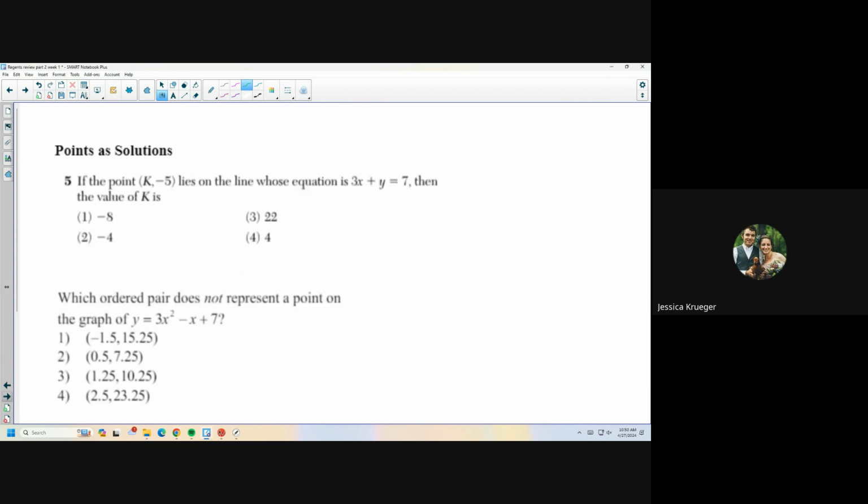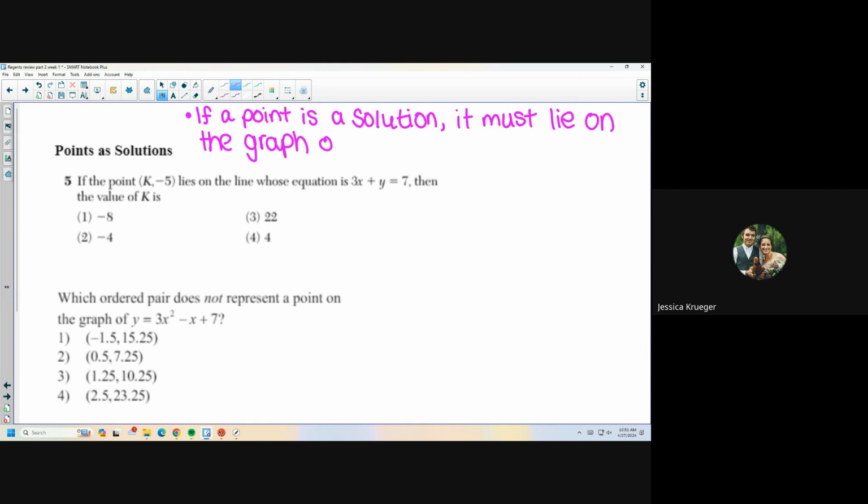Points as solutions. So, if a point is a solution, it must lie on the graph of the equation.